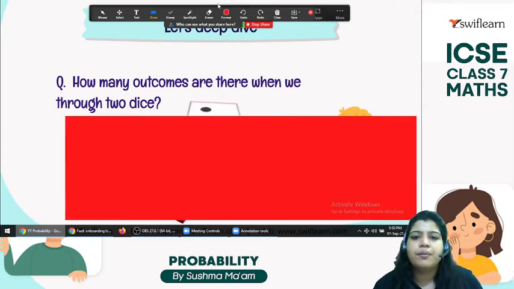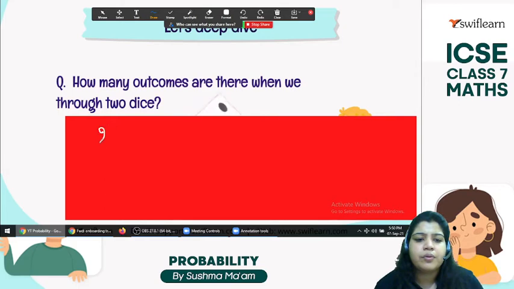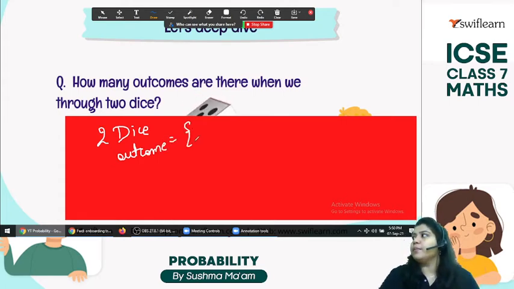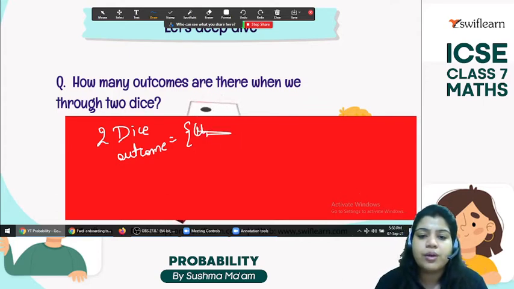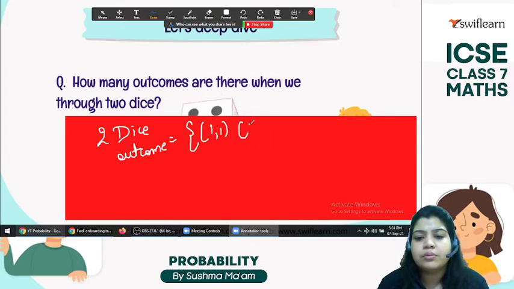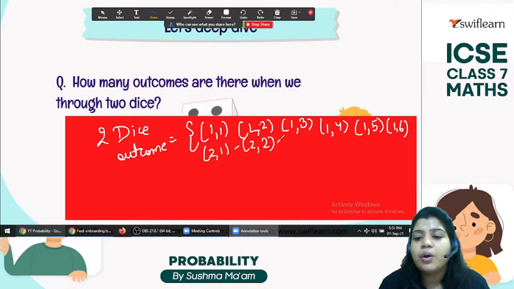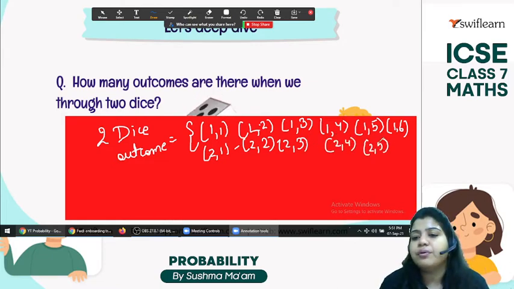So the 2 dice outcomes: 1 1, 1 2, 1 3, 1 4, 1 5, 1 6, and then similarly 2 1, 2 2, 2 3, 2 4, 2 5, 2 6.